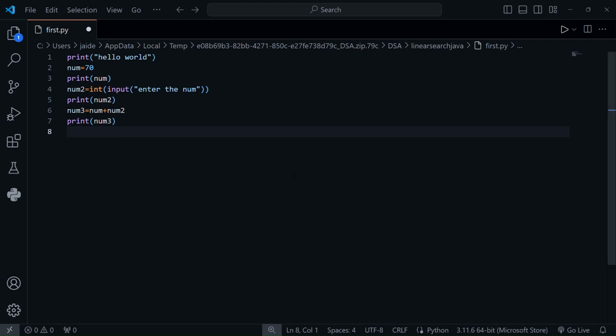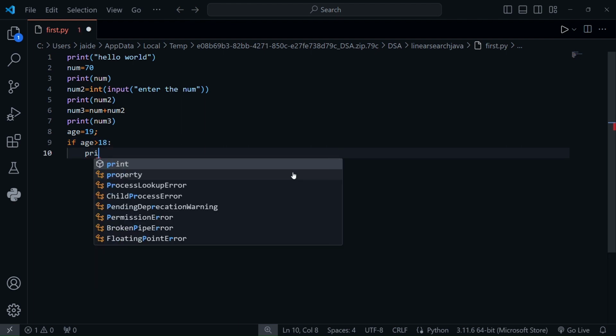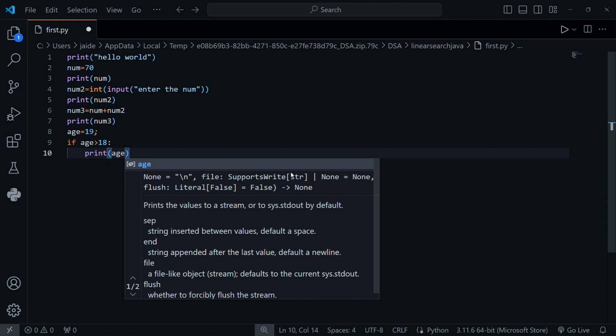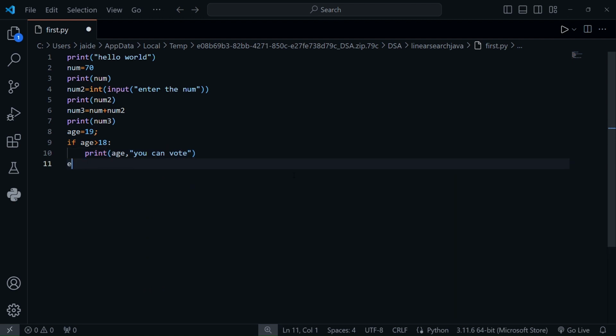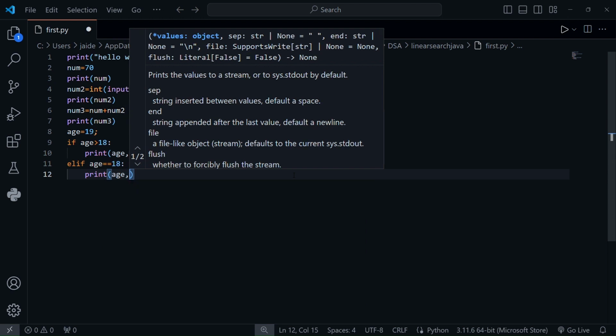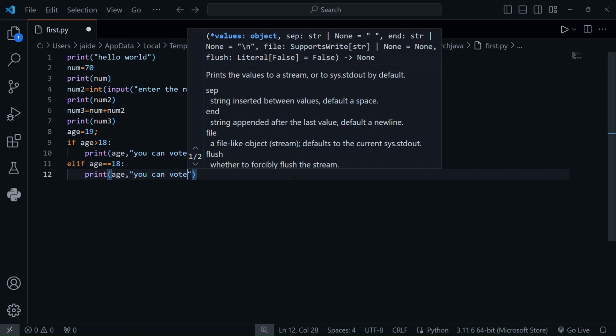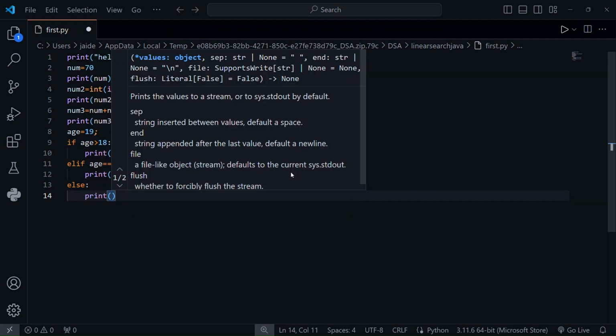Now if we want conditions like if else conditions, condition statements, we write age equal to 19, if age greater than 18, then print age, comma, you can vote, and elif age equal to 18, colon, print age, comma, you can vote, and then else print you cannot vote.